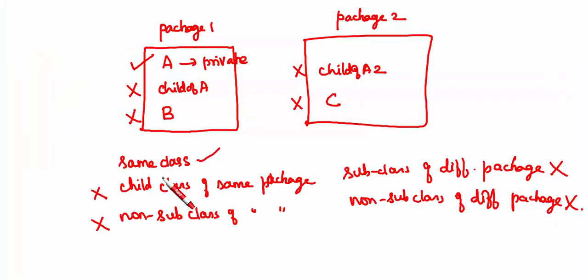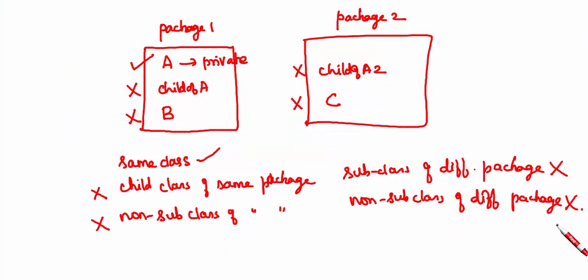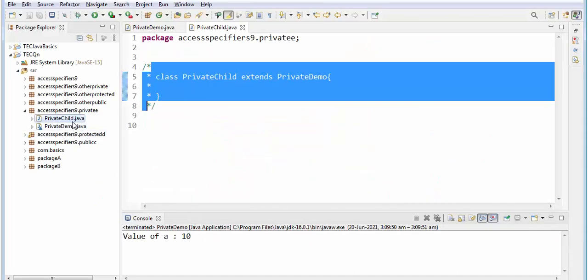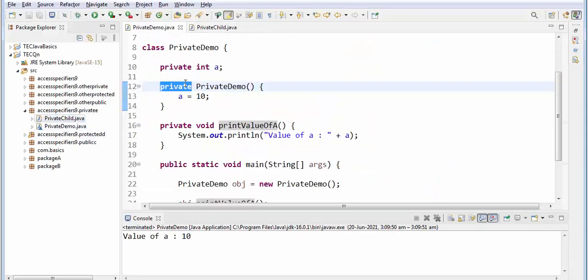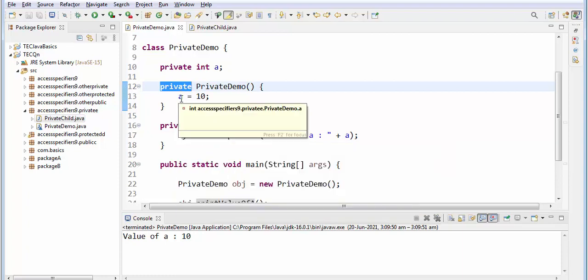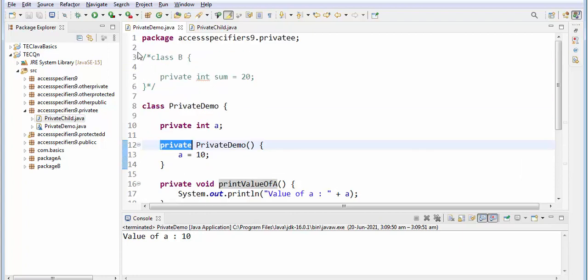Okay, now we will see a non subclass of the same package. Inside one file you can write two classes or three classes or multiple classes, not within the class, but outside the class. So I have taken one such example here.